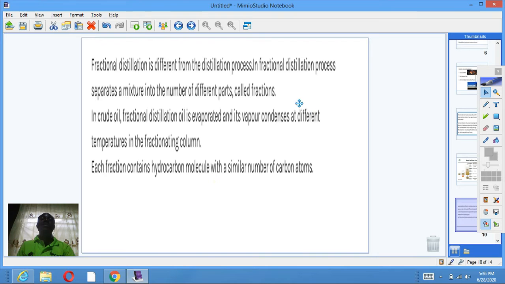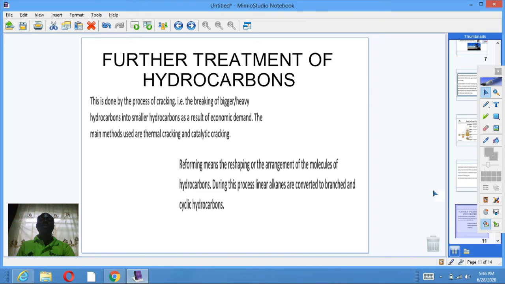Fractional distillation is different from the simple distillation process. In the fractional distillation process, the crude separates into a number of different parts. In crude oil fractional distillation, the oil is evaporated and its vapor condenses at different temperatures in the fractionating column. Each fraction contains hydrocarbon molecules with a similar number of carbon atoms. The further treatment of hydrocarbons.